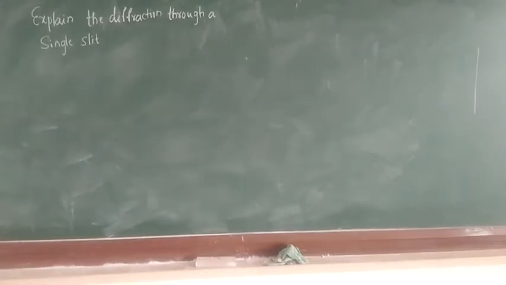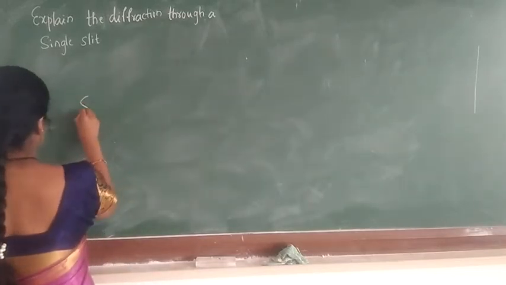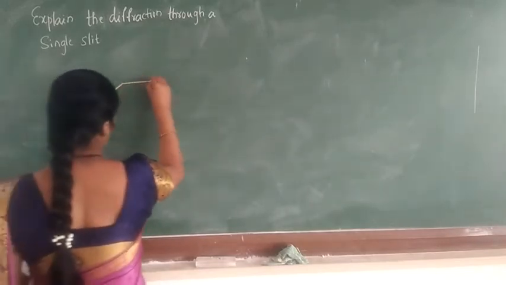Next, we have studied the explanation of diffraction at a single slit. Now here we have to take the diagram. S is the source which is made to fall.